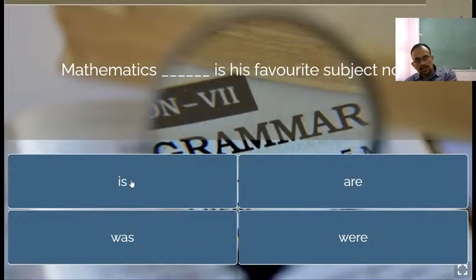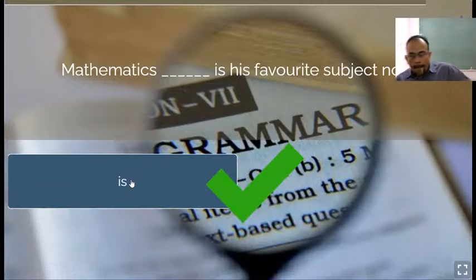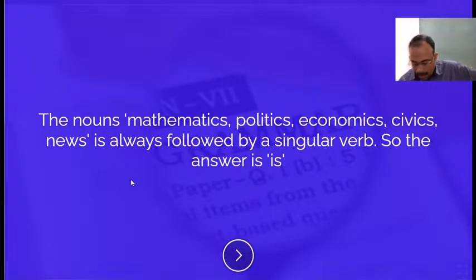Mathematics is his favorite subject. The nouns mathematics, politics, economics, civics, news are always followed by a singular verb. So the answer is E.